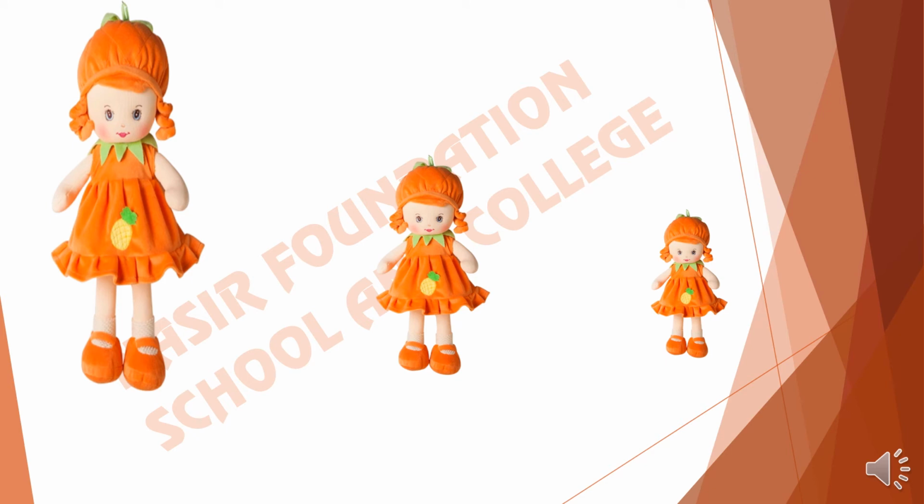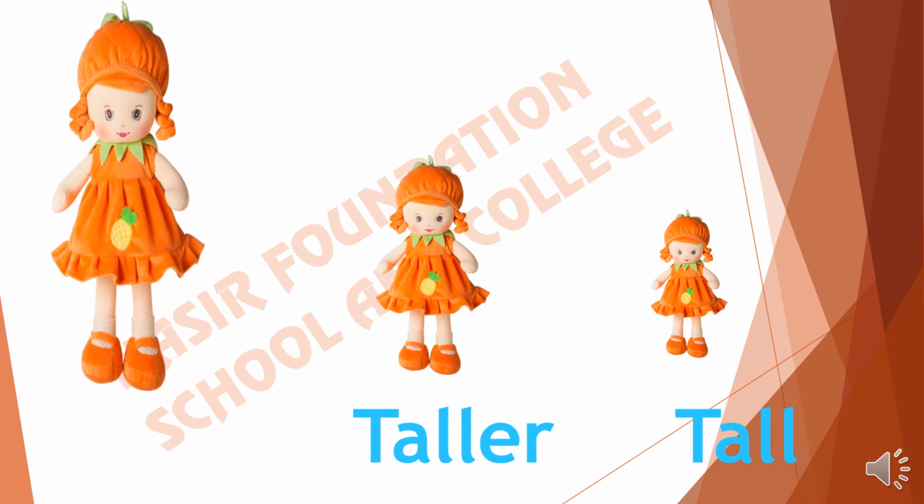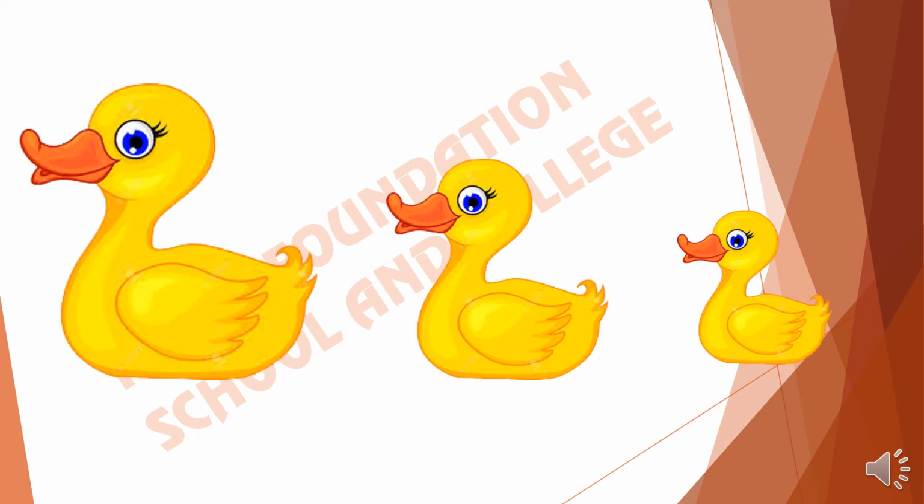If we say this one is tall, the middle one is taller than the first one. I repeat, the middle one is taller than the first one and this is tallest among all. Here some ducks are shown.